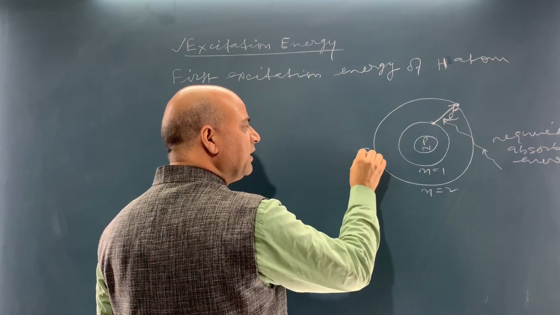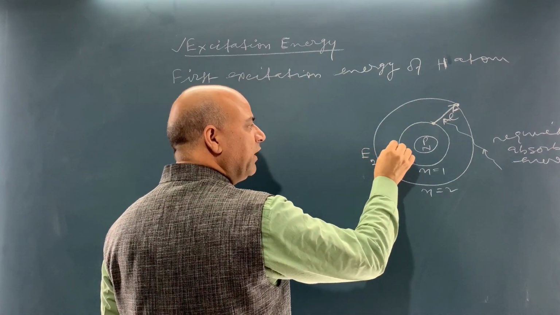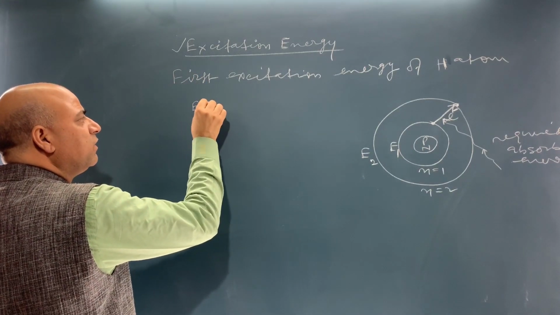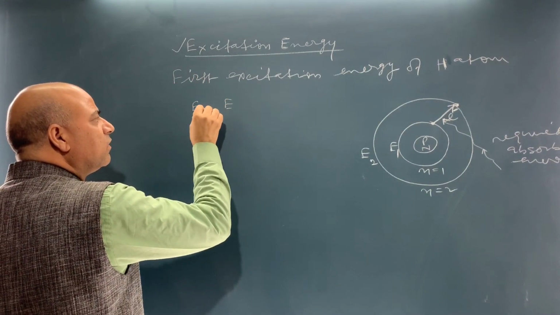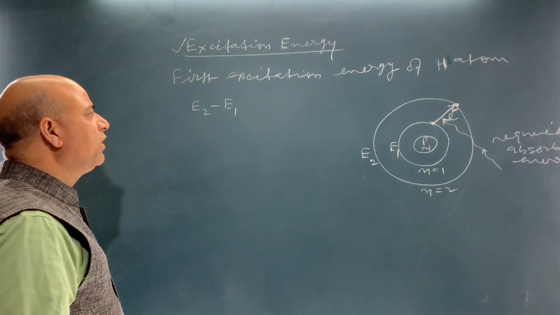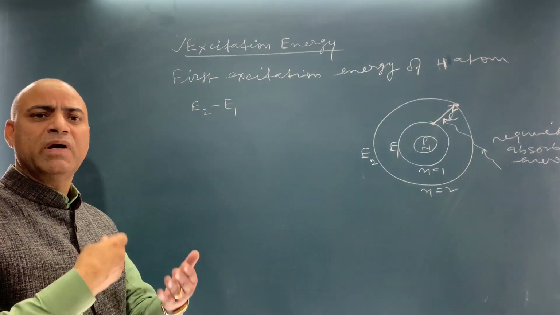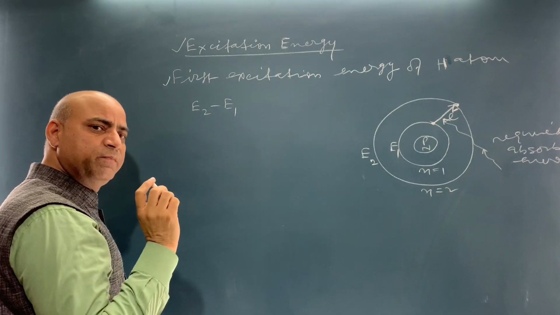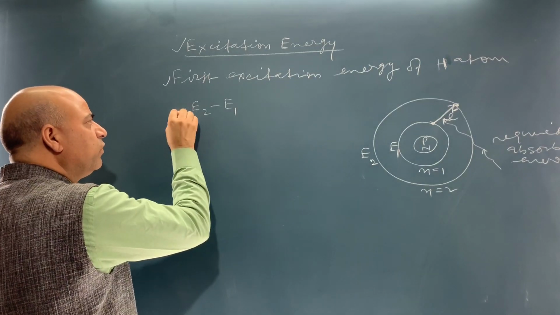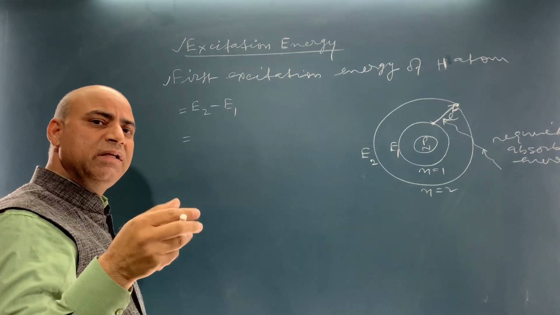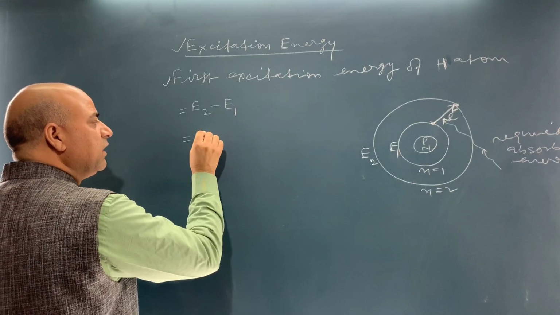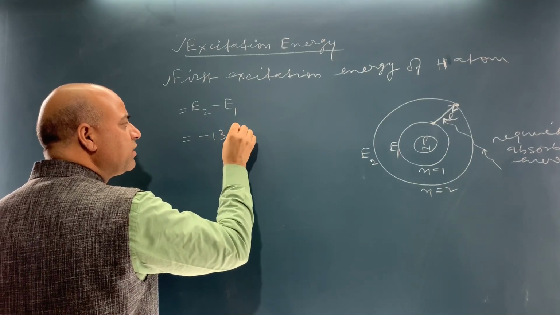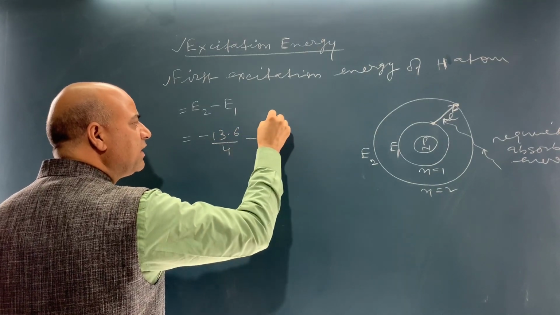If the energy in the second orbit is E2, and in the first orbit E1, then the difference, E2 minus E1, is the first excitation energy. We know the energy in the second orbit E2 is minus 13.6 upon 4, minus E1.